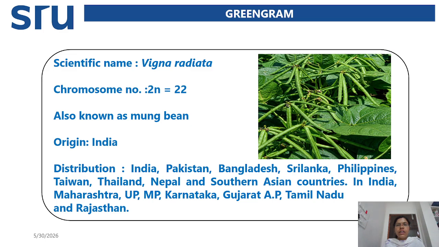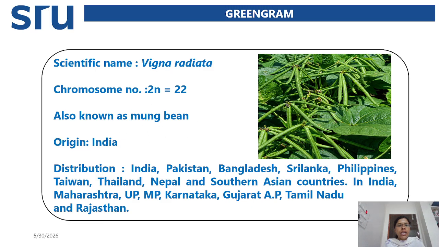And next, coming to the green gram crop. Green gram is the most important pulse crop, having more digestibility when compared to other pulses. The scientific name of the green gram is Vigna radiata, and it has the chromosome number 2n equal to 22. It is also a diploid species, and in common words it is known as mung bean.